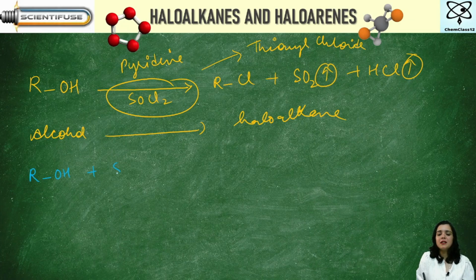ROH plus SOCl2. The first thing, let us have a look here. How many chlorine do we have? 1, 2. One of the chlorine goes here. What does it become? RCl.